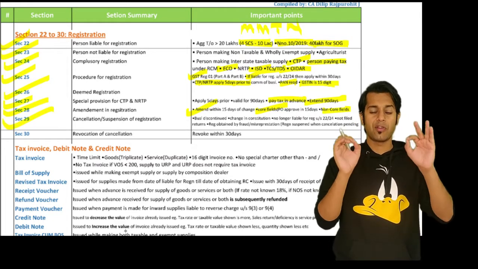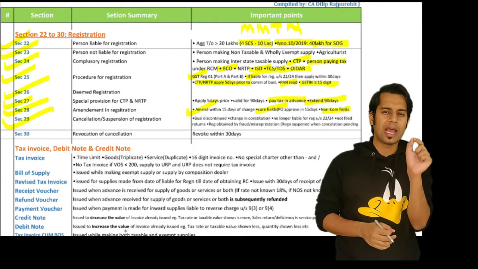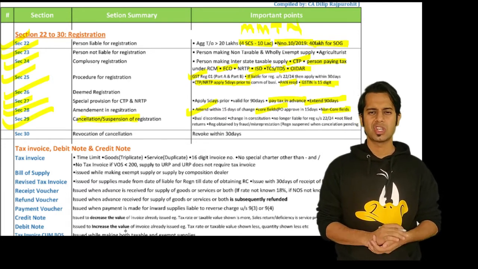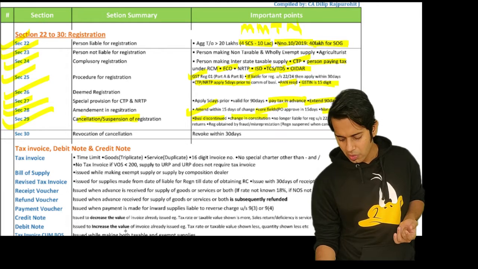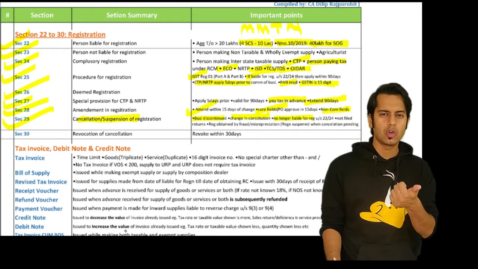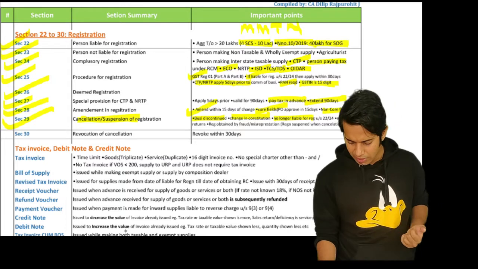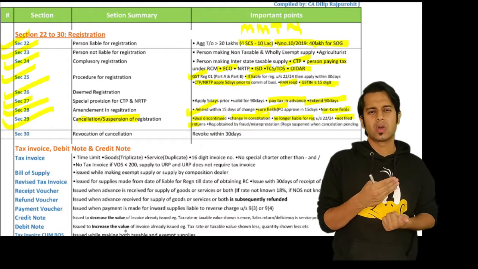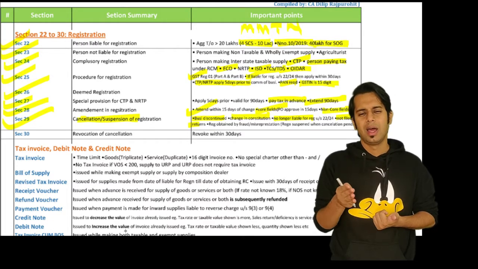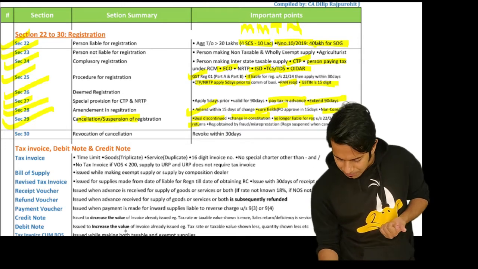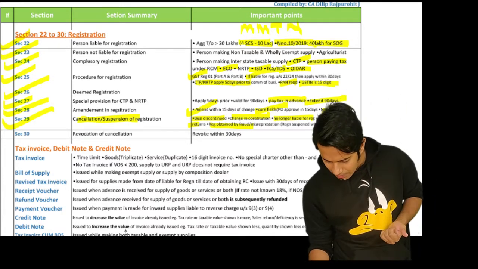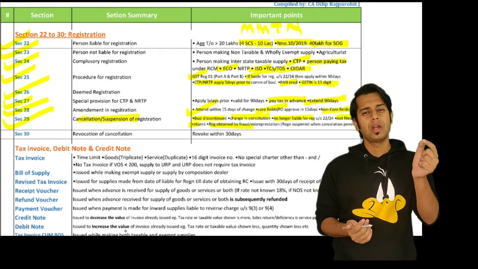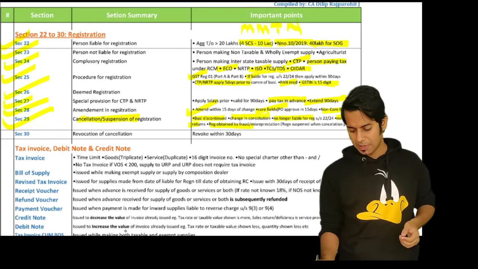Then section 29, very important for this attempt, section 29 talks about cancellation of registration or suspension of registration. Sir, what is this cancellation or suspension of registration? Registration can be cancelled if the business is discontinued, if there is a change in constitution of business, if you are no longer liable for registration under section 22 or section 24, or if you don't file returns. In case you are a normal taxpayer, then for 6 consecutive months, if you are a composition dealer for 3 consecutive tax periods, then if you have obtained registration by way of fraud, misrepresentation, and if you have opted for voluntary registration and for 6 months you do not start business.